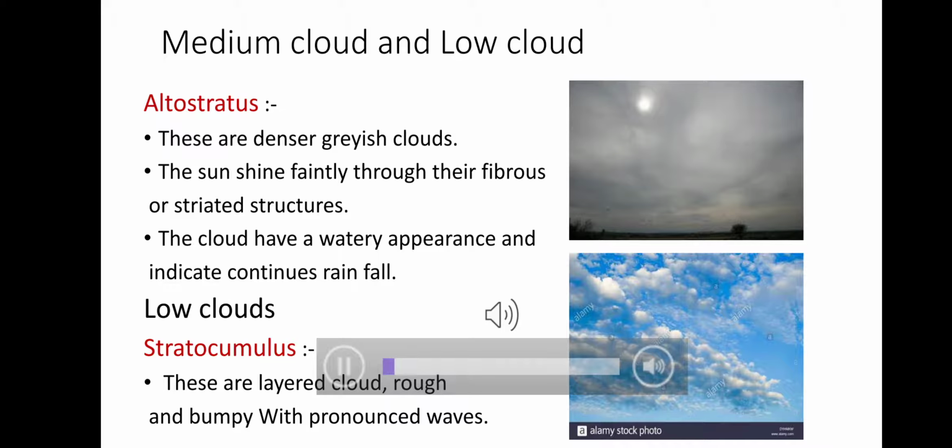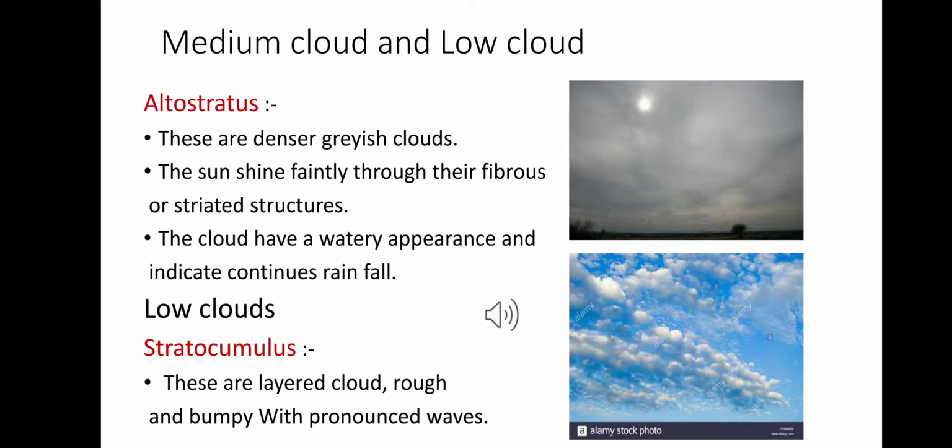In our medium cloud, there is another type of cloud, that is altostratus. Altostratus cloud is a denser grayish cloud. The sun shines faintly through this fibrous and striated structure. As you see in the picture, the cloud has a watery appearance and indicates continuous rainfall.